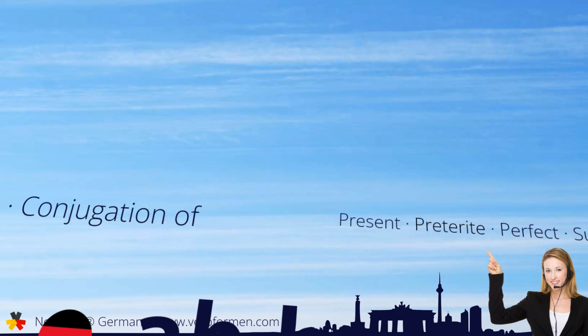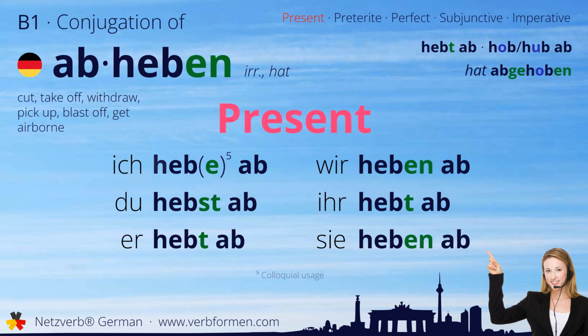First, we'll take a look at the present tense. Ich hebe ab. Du hebst ab. Er hebt ab. Wir heben ab. Ihr hebt ab. Sie heben ab.